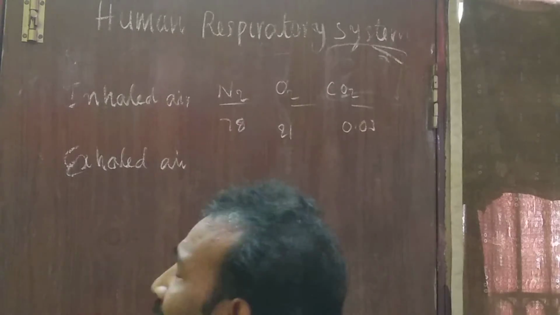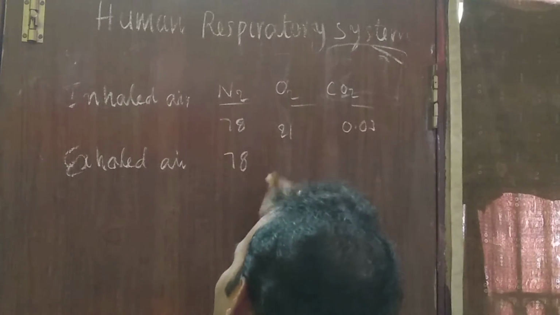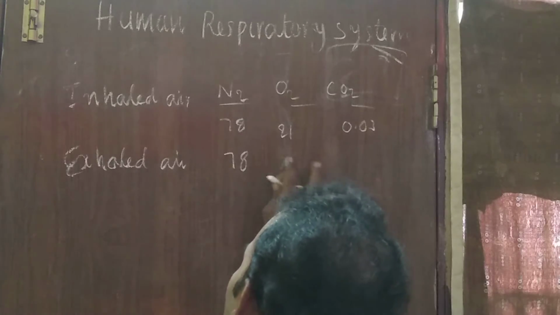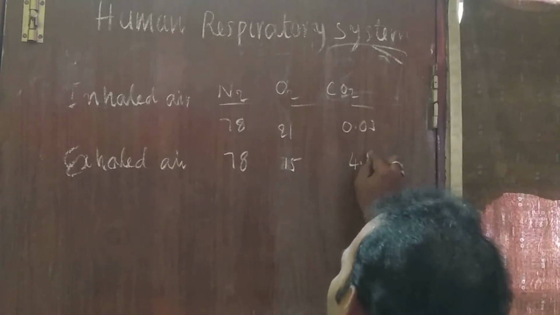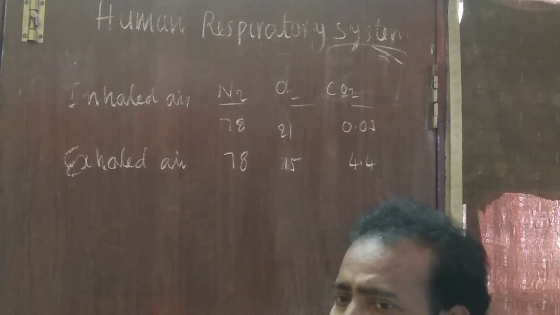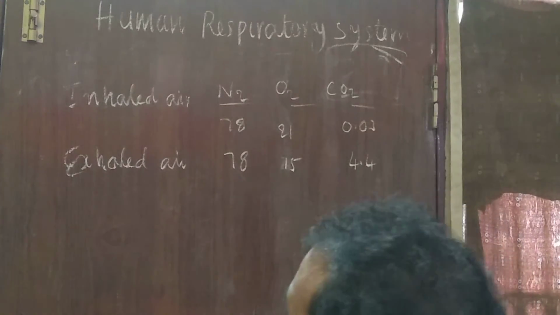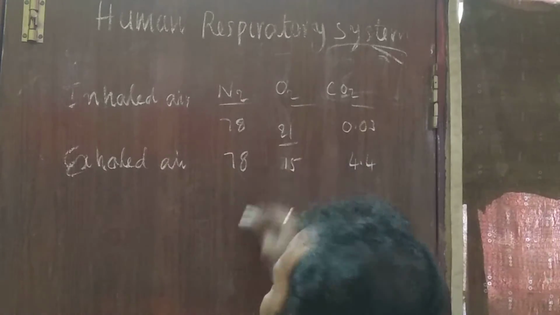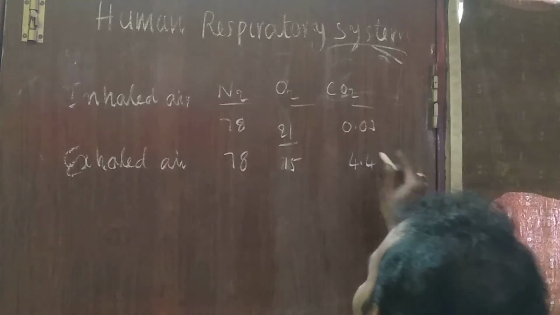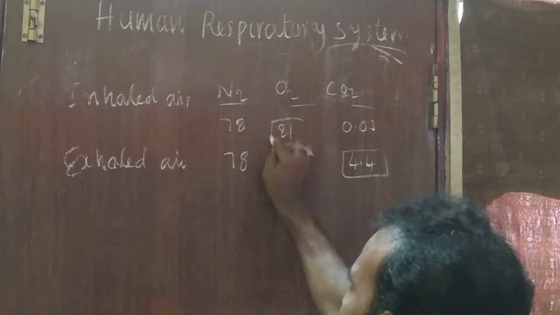The exhaled air contains nitrogen 78%, oxygen 15%, carbon dioxide 4.4%. That's why we can say that the inhaled air is rich in oxygen and the exhaled air is rich in carbon dioxide.